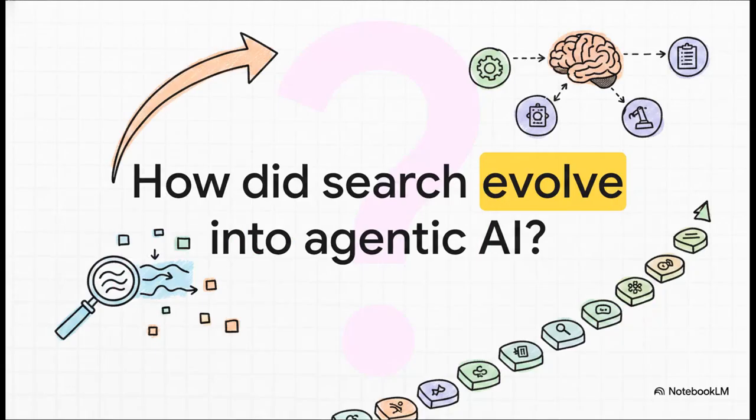Okay, let's dive into this. How did search evolve into agentic AI? Because we didn't just wake up one morning with artificial intelligence capable of managing these crazy multi-step workflows totally on its own. No way. There was a very clear, very logical progression that actually got us to this point.